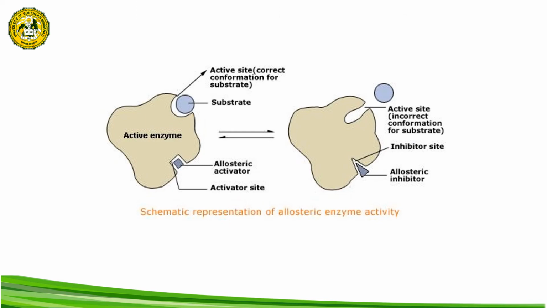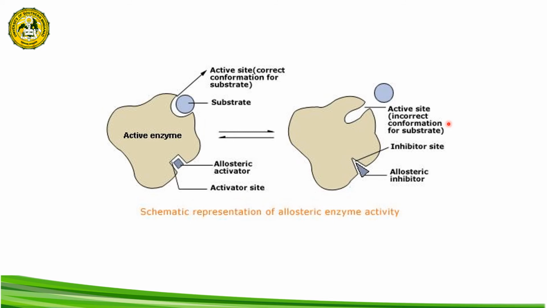So again, this is an allosteric enzyme activity, showing the non-competitive inhibition. We have here the active enzyme, the active site, and the allosteric site. So a non-competitive inhibitor will bind to the allosteric site, and it will change the conformation of the enzyme so that the substrate will not be able to bind to its receptor. So this is still the same concept of non-competitive inhibition at the receptor level.